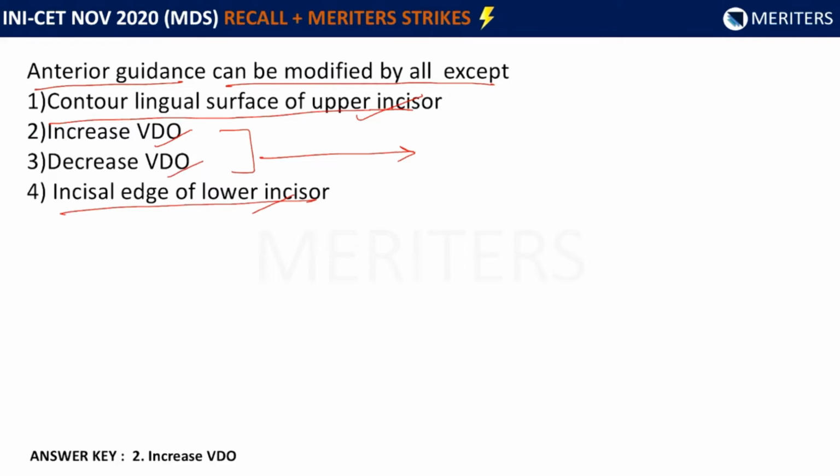Now, if you are increasing the vertical dimension at occlusion, the occlusion is for the posterior teeth. If you are increasing that, then you are probably creating an anterior open bite. Now, in an open bite, there is no anterior guidance because it is naturally missing. The teeth are not coming in contact with each other. There is no sloping of the lower anteriors against the upper anteriors. So, with the increase in vertical dimension at occlusion, we get an open bite, and that is why the answer to this would be increase in vertical dimension at occlusion. So, anterior guidance cannot be modified by increasing the vertical dimension at occlusion.